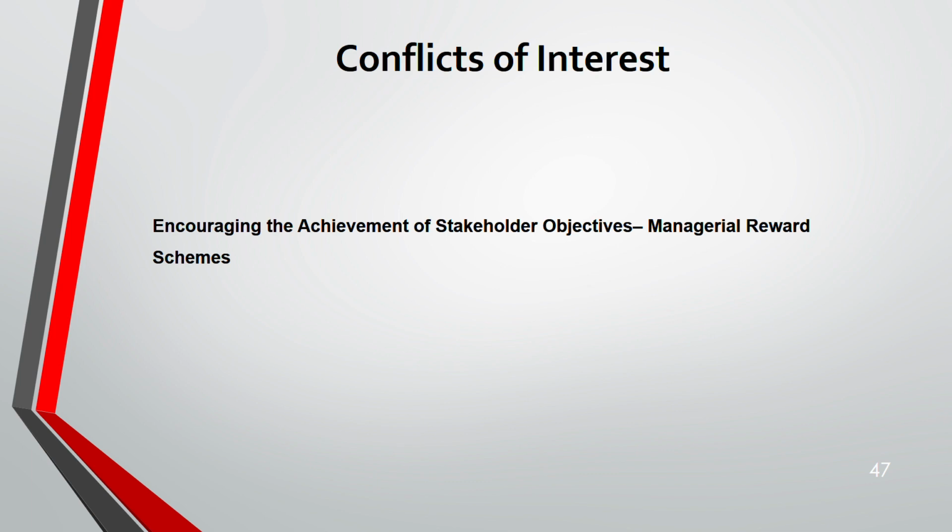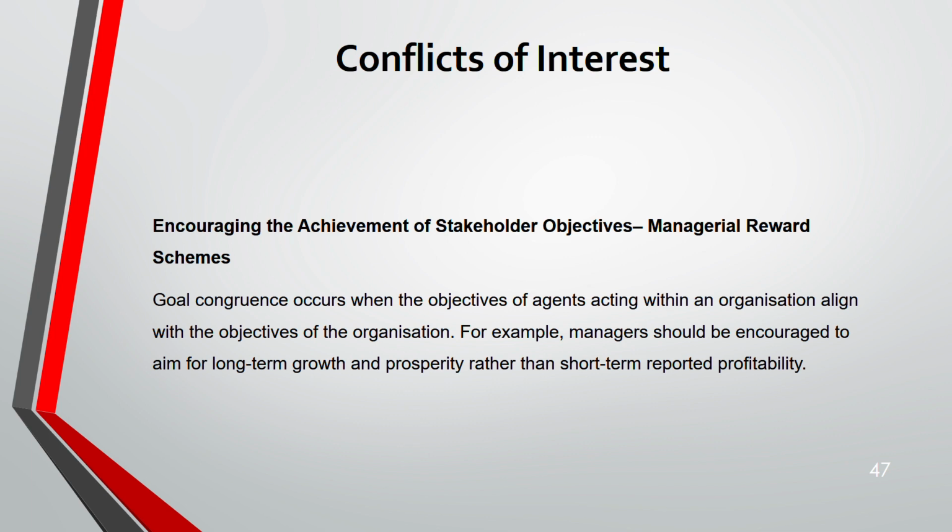Now, to overcome those, we have certain schemes to align the stakeholder objective. One way is through designing the reward scheme, which will help lead to goal congruence. What is goal congruence? It means they will have similar goals. They are in line. They are not going to have two separate goals, the director and the shareholder. So agents will act in the best interest of the organization.